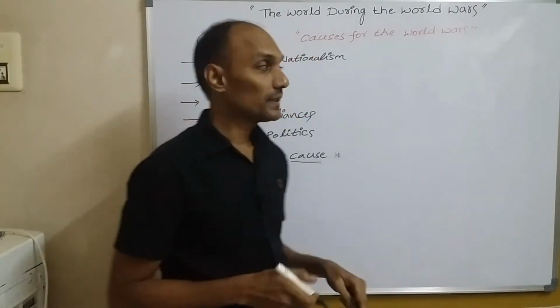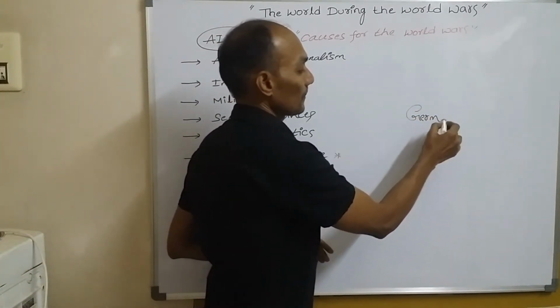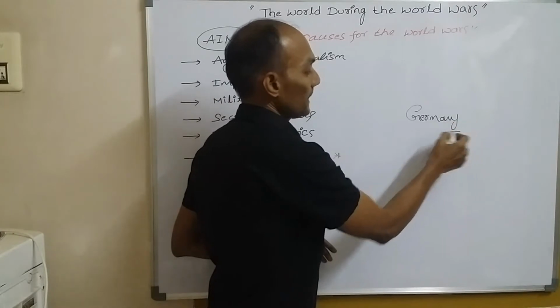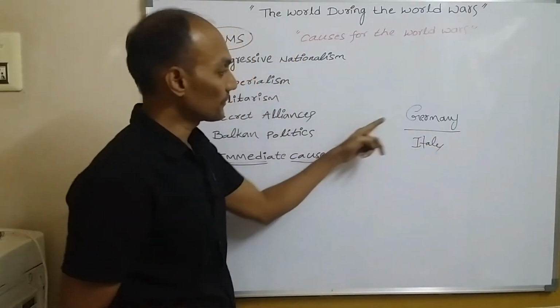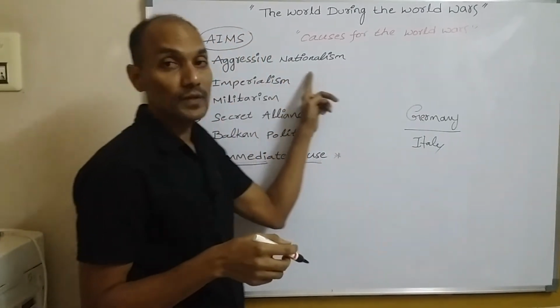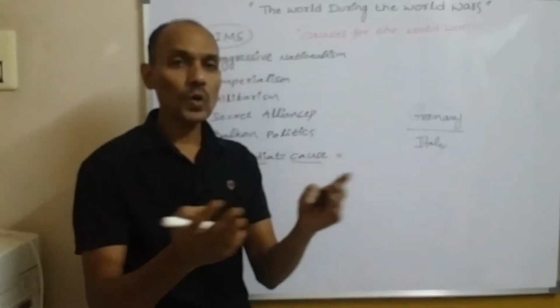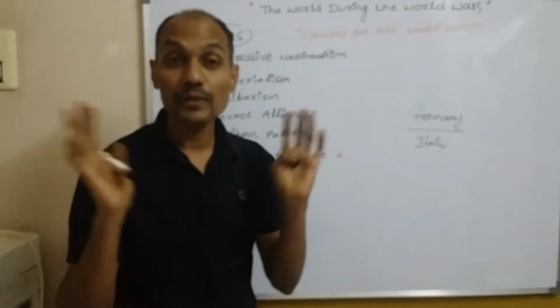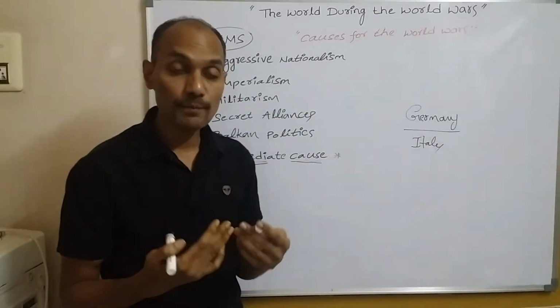So what happened in Germany and Italy? The nationalism became aggressive nationalism. They hated all other neighboring countries and nations, and they took pride in themselves.